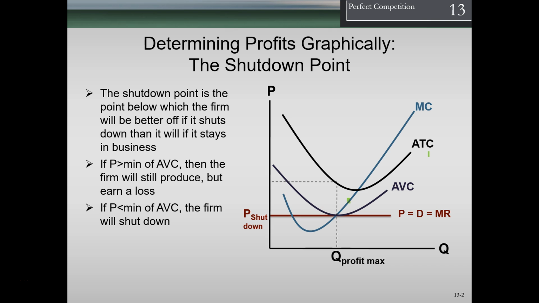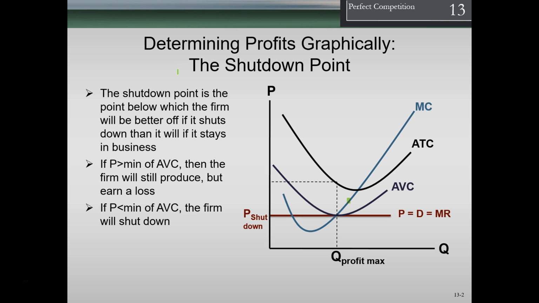And if we are talking about the rent, we still have to pay that even if we go out of business. Even if we go out of business, the fixed costs we still have to pay, at least in the short run. Therefore, in the short run, we're going to still be in business and try to minimize our losses as long as our price is greater than our average variable cost, even though it's less than the average total cost.